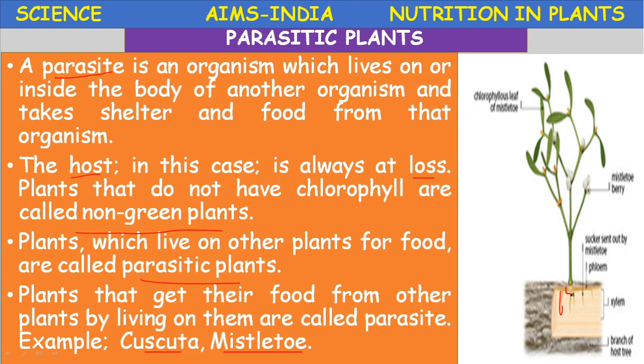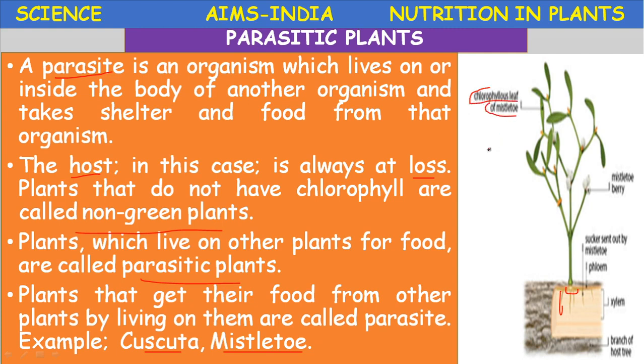These special structures are called haustoria. They are useful for absorbing the food from the host. Parasites may be total or partial. Sometimes, for example, some chlorophyll-containing leaves are also present.